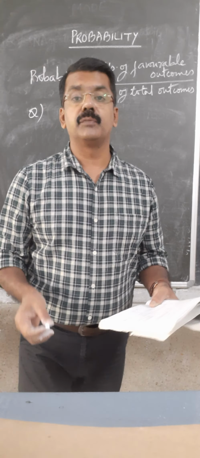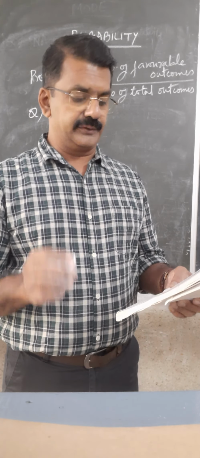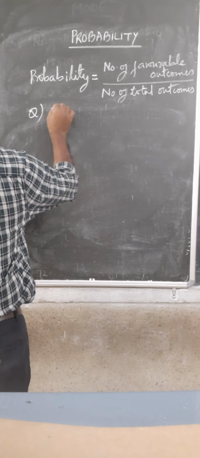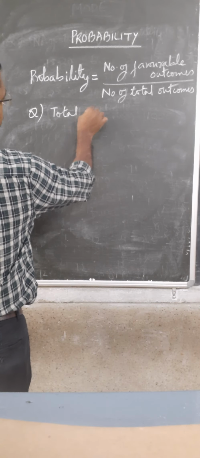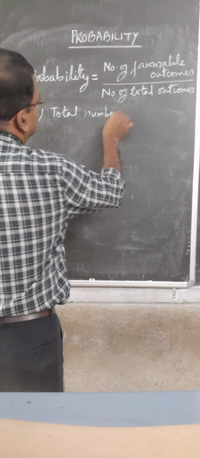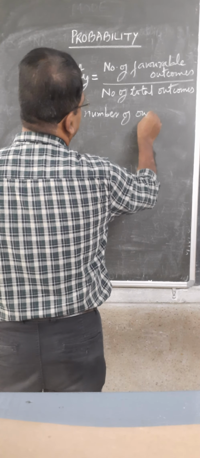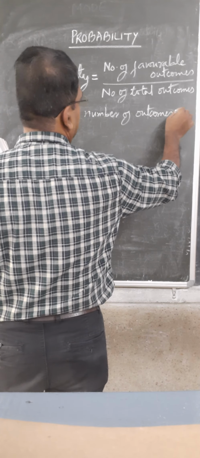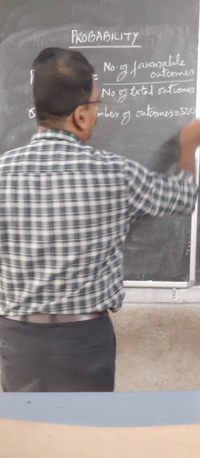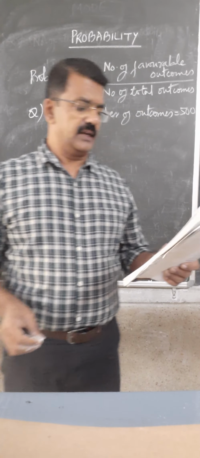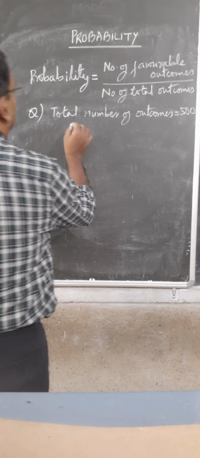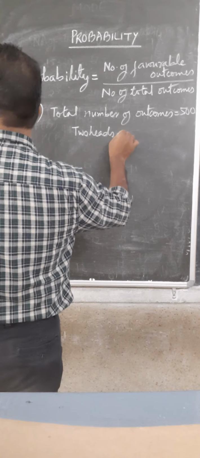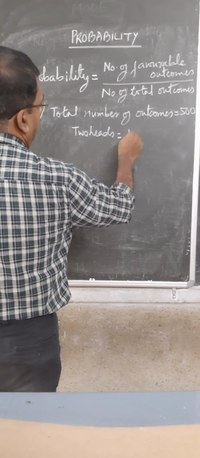The next question says, two coins are tossed simultaneously 500 times. So the total number of outcomes is 500. Now two heads appeared 105 times.